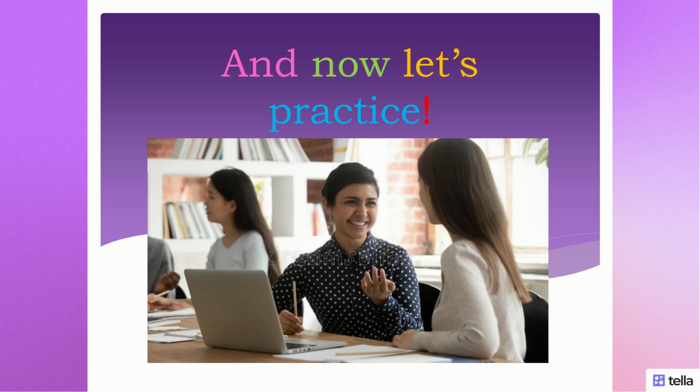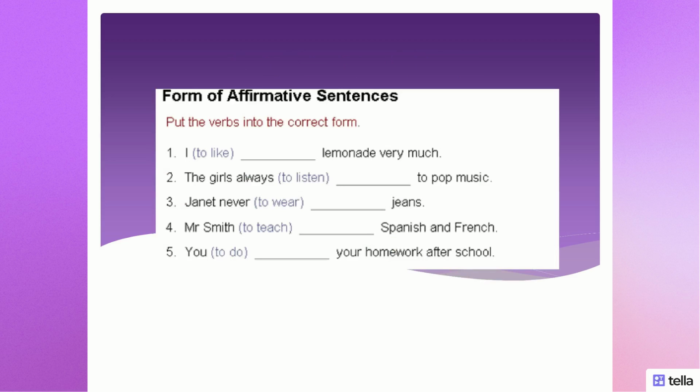Okay, guys, and now let's practice. So make a pause in this video and do this task. So here, guys, you have to put the verbs that are in the brackets in the correct form. Do it in a written form, guys. So write down numbers from 1 till 5 and write a verb near each number. Okay, do it. And when you finish doing it, please turn on the video, continue watching it to check were you right or not. Let's start.